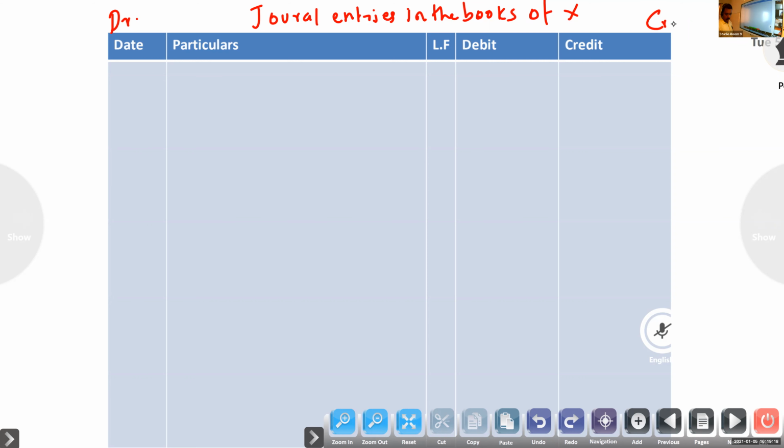On 5 March 2012 he accepted a bill for rupees 2,500. Means Y accepted a bill for rupees 2,500, while 2,600 is the amount. He accepted a bill for rupees 2,500 for 1 month drawn by X in full settlement of his debt. In full settlement of the debt, so there will be discount.